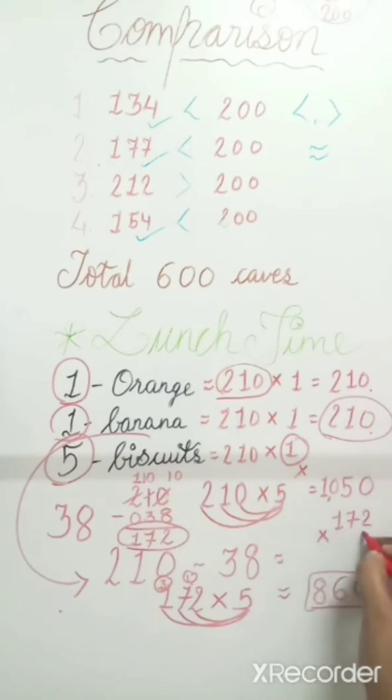172 into 5. 2 5s are 10. 0 will be here and 1 will be carry over. 7 5s are 35. 35 plus 1, 36, and 3 will be carry over here. 1 5 is 5. 5 plus 3, 8. So we will write here 860. Now I think there is no confusion about multiplication.